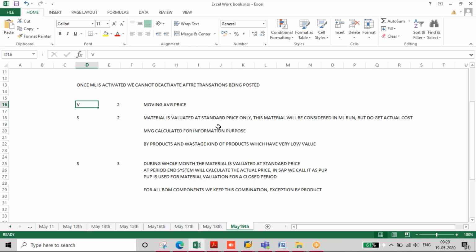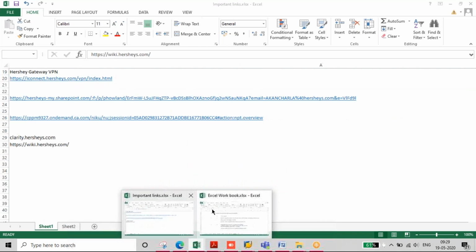Yeah, because there is no difference anyway, right? So moving average price will not be considered at all. From the technical point of view, it will not be considered for the ML actual costing run, because in case of moving average price there will not be a difference, right? It's always the average price, isn't it?